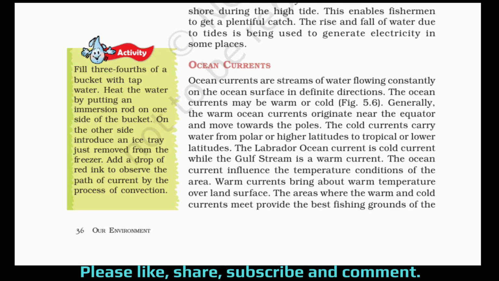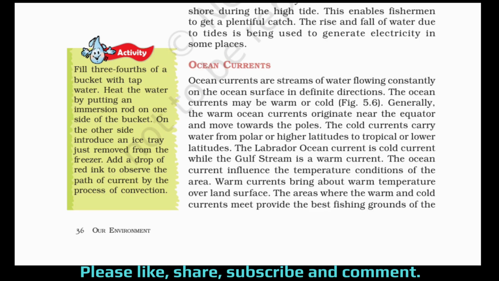The cold currents carry water from the polar or higher latitudes to tropical or lower latitudes, because in the polar region it's very cold, ice cold. That is why they are called cold currents, because they are carrying water from the polar region.